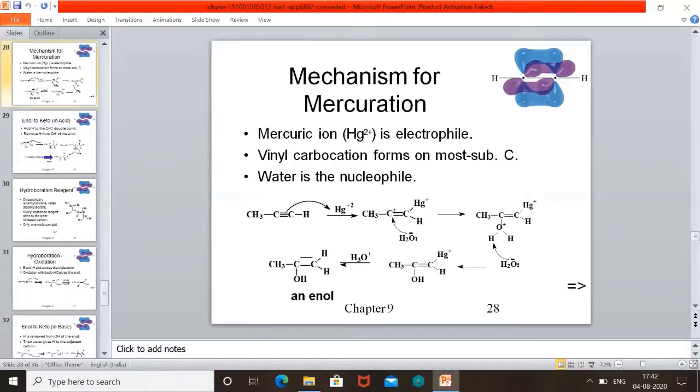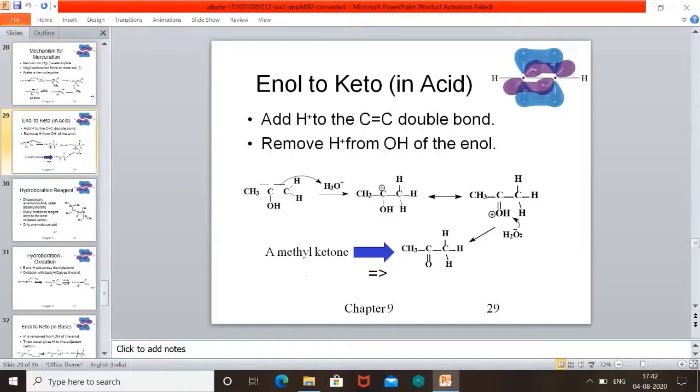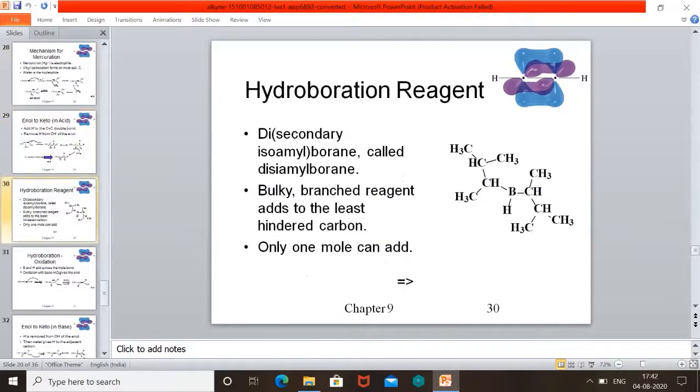The mechanism for addition: the mercuric ion, Hg+2, is the electrophile. It adds, just see the slide, and we get a protonated hydronium ion there, H2O is added. Now the enol form, and we get an aldehyde in hydroboration, and this ketone is obtained when we are using mercuric and sulfuric acid. Enol to ketone in acid. Anyhow, we know tautomerism, the enol form converts to the keto form, that is called keto-enol tautomerism. Remember this slide, you can take a photo.